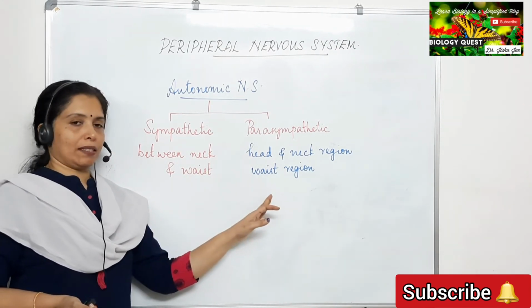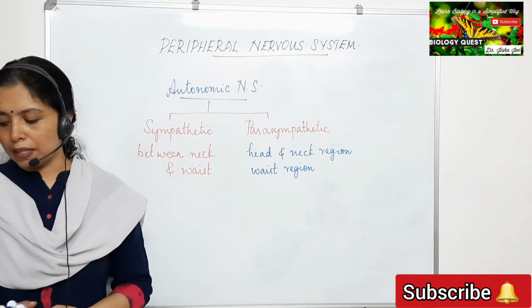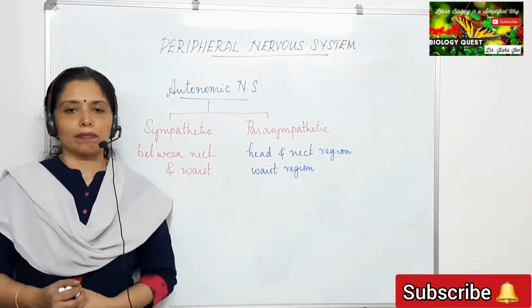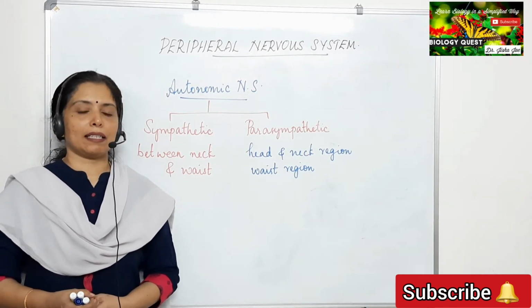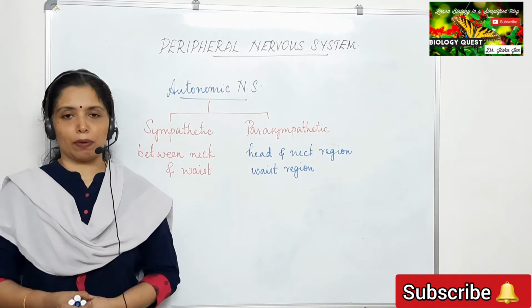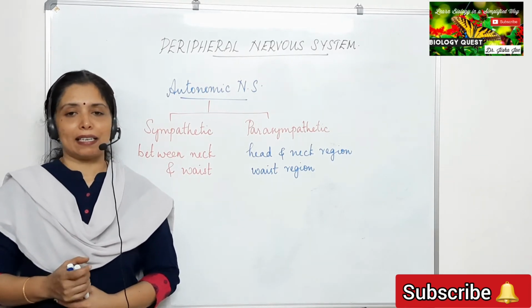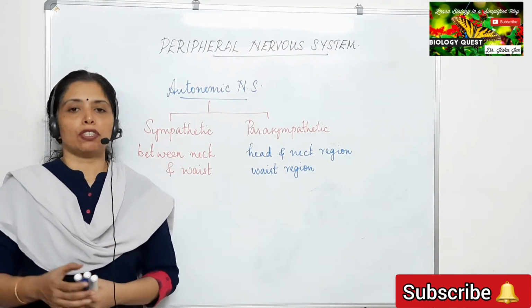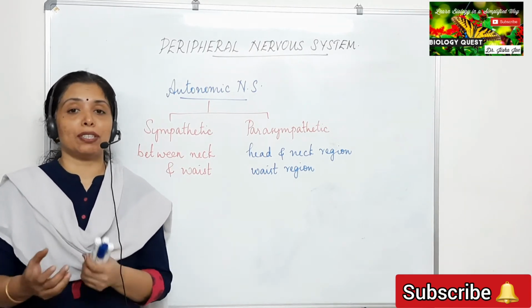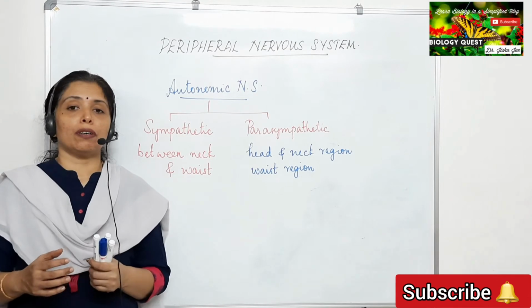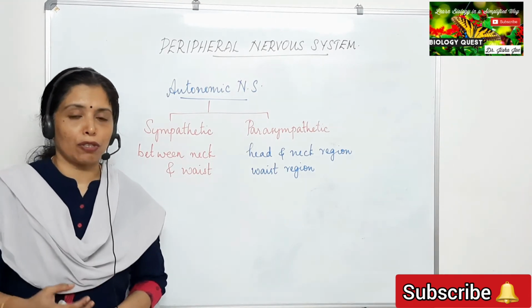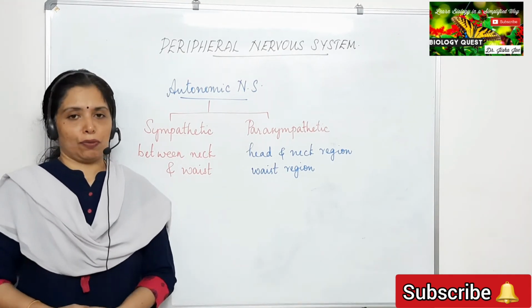Now, the sympathetic nervous system is stimulated by the adrenaline hormone. What is the peculiarity of the adrenaline hormone? We have seen adrenaline is an emergency hormone which is produced during emergency situations to fight against the situation or to run away from the situation.